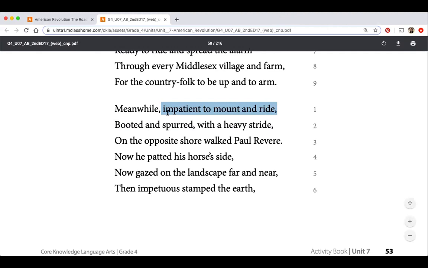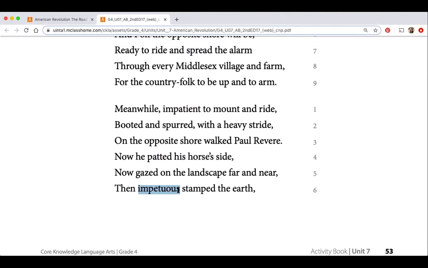Then he says he's gazing, he's looking at the opposite shore, right? That's across the river. He's patting his horse's side, and now he's gazing on the landscape. And then impetuous stamped the earth. Impetuous means done without thinking, acting in an emotional way. So I wonder what it means by the impetuous stamped the earth. So if I'm stamping, right, my foot is loud, that means he's just getting anxious. He's getting nervous. He's stamping his foot on the ground in an emotional way. Sometimes when we get emotional, or I get emotional, I know I stamp my foot and I get upset. That's kind of how he's feeling. He's feeling pretty nervous about having this big job tonight.